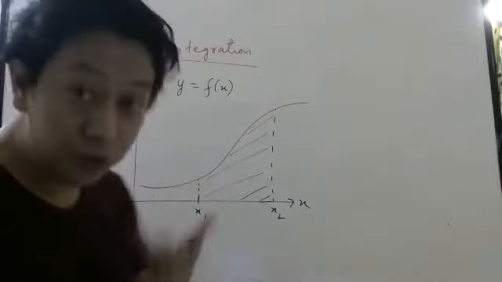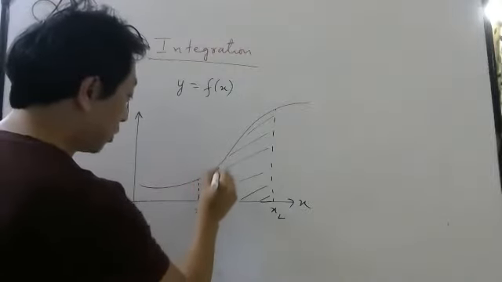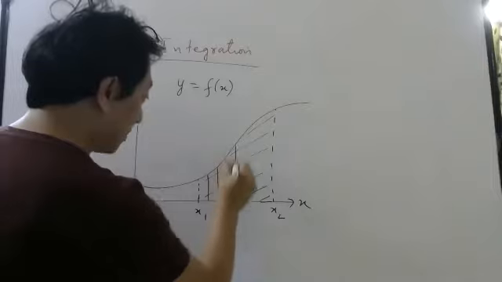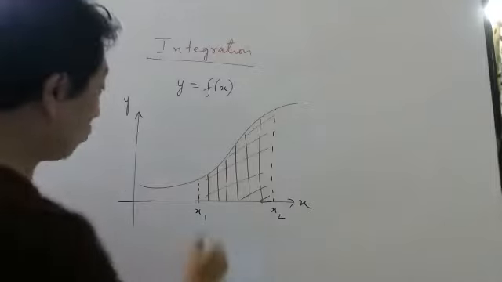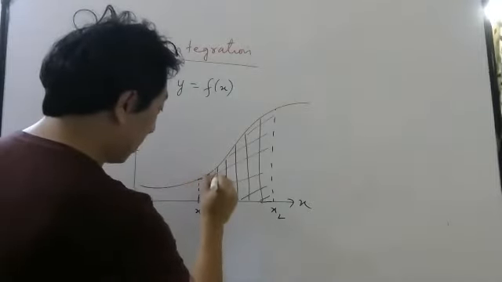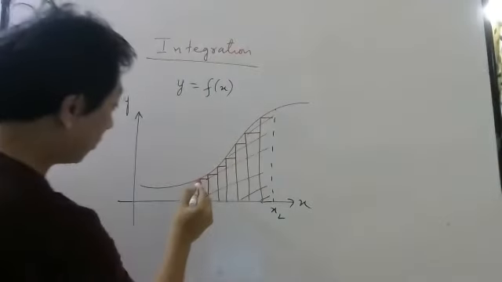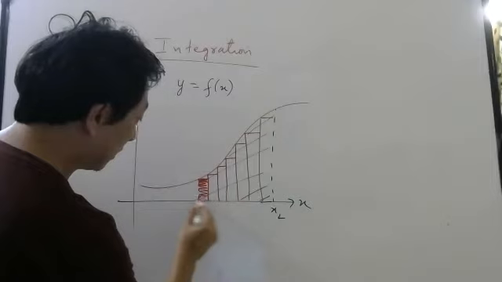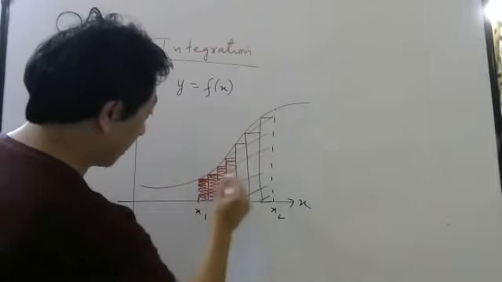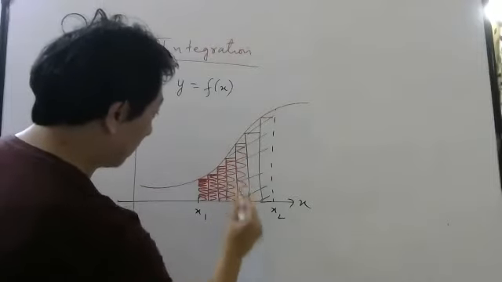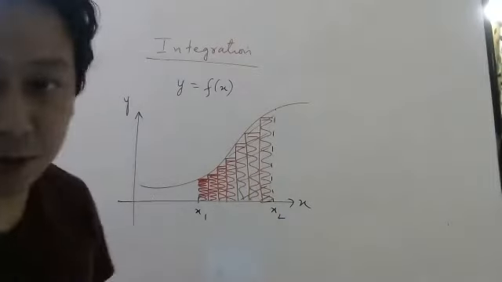So what Sir Isaac Newton told is, divide this into rectangular strips, like this, and make them rectangles by doing like this. Now for this rectangle, and for this rectangle, and for this rectangle, and so on, you can easily find the area because it is a rectangle.